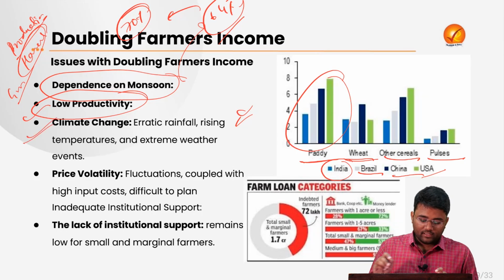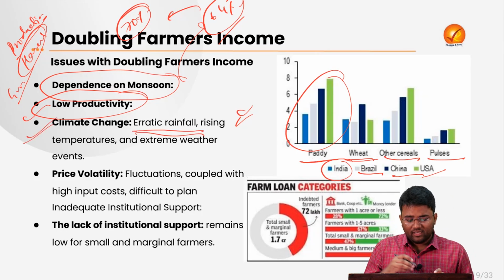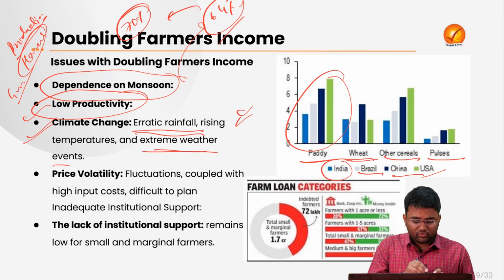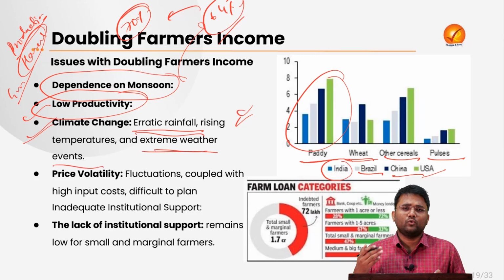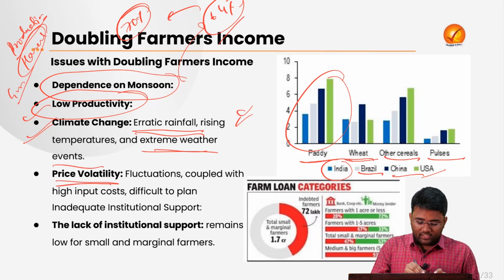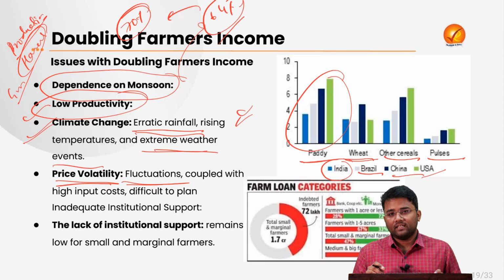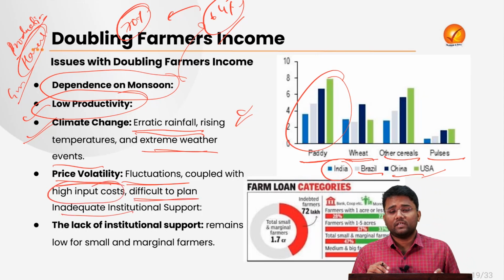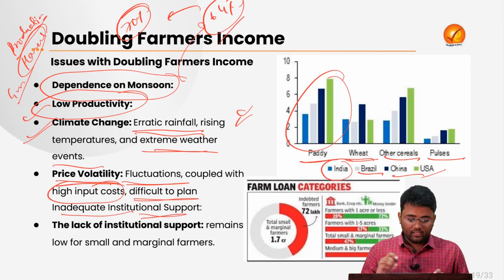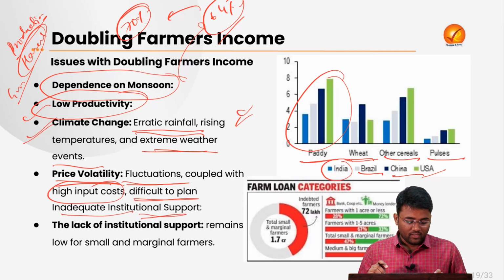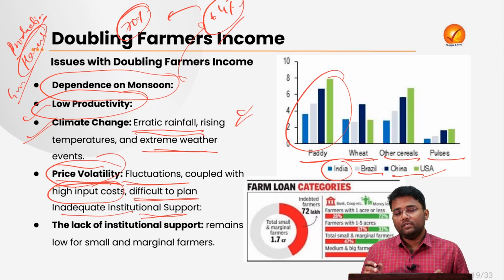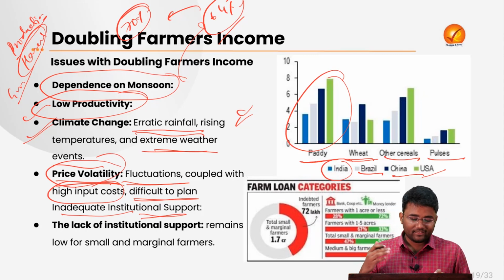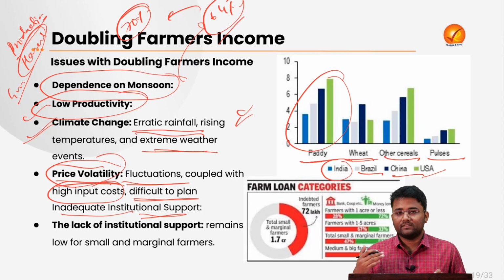Then the climate change related issue. There has been erratic rainfall, rising temperature, and extreme weather events like droughts, cyclones, etc. That also affects crop production. Then price volatility, that is, the fluctuations coupled with the high input cost, leads to difficulty in planning and inadequate institutional support. The same example that we took in the onion: whenever there is price volatility, there is no fixed mechanism to address the price fluctuation.